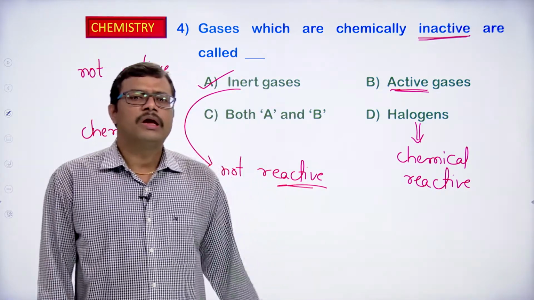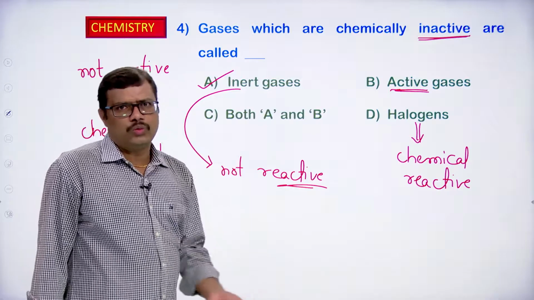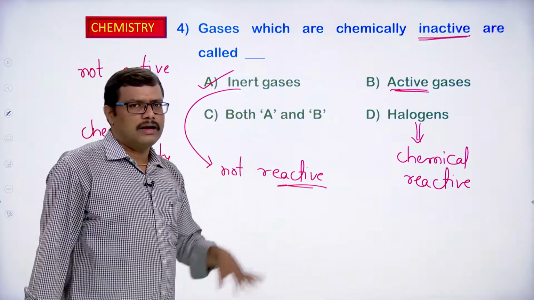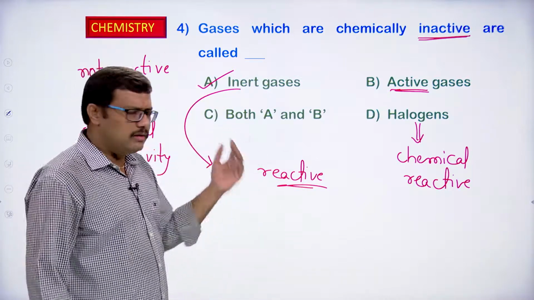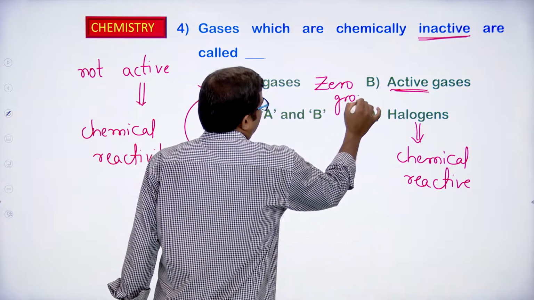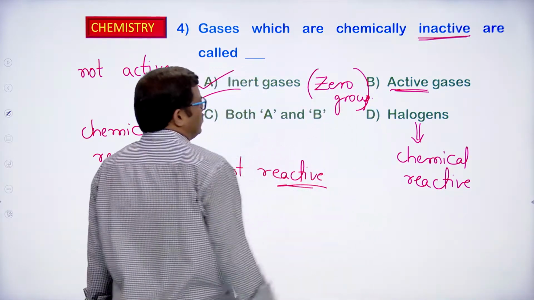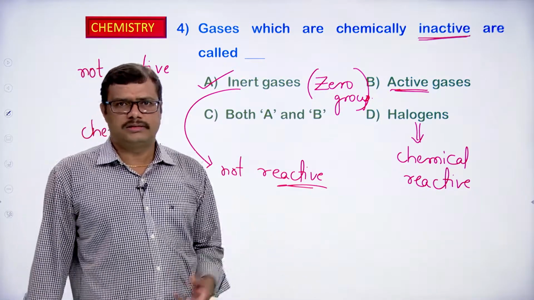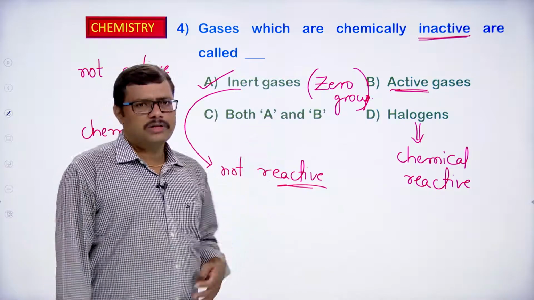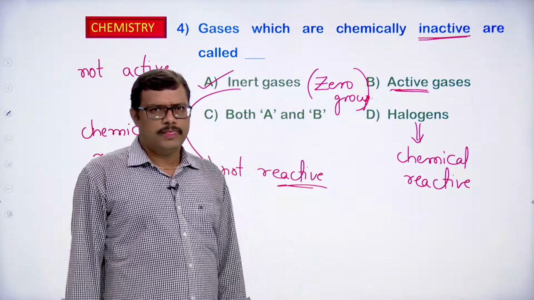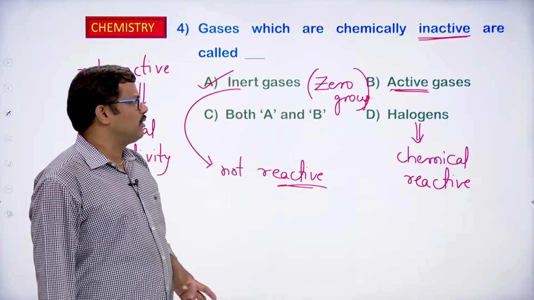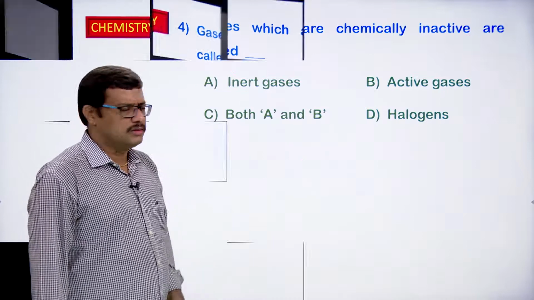So the gases which are chemically inactive, which are not going to participate in chemical reactions, are all called inert gases. Inert gases are generally all zero group elements, or we can call them 18th group elements, or they are also known as noble gases. Once you look at the periodic table, we will come to know all these things. The gases which are chemically inactive are called inert gases.